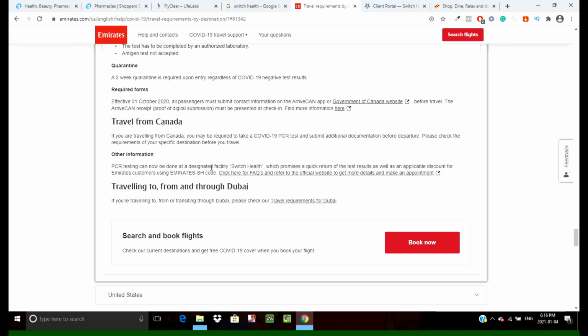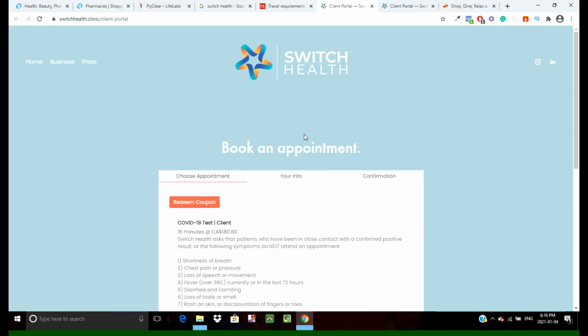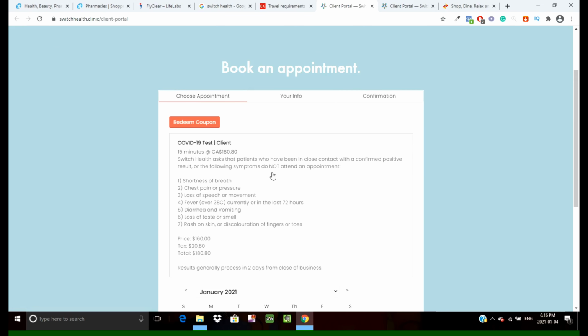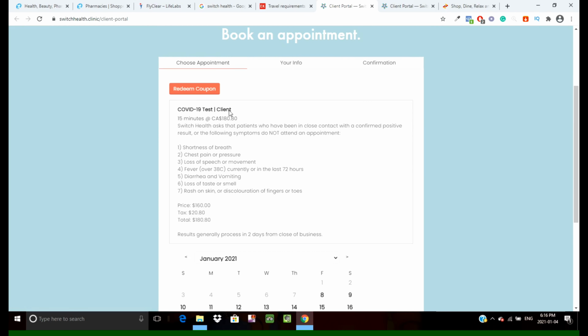PCR testing can now be done at the designated facility at Switch Health. So I think they are giving a discount here. It says promising and discount. So they are giving a discount on the COVID-19 test actually. If you use this code, and if you happen to use this service, just go to the Switch Health website, and then you can book the test from here. I haven't used their service yet, but you can try it if you want, because they are giving a discount on the COVID-19 test. So it's a pretty good deal.